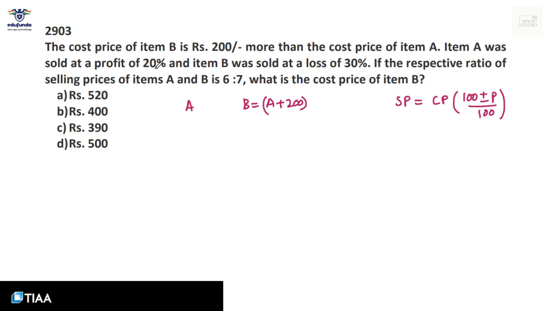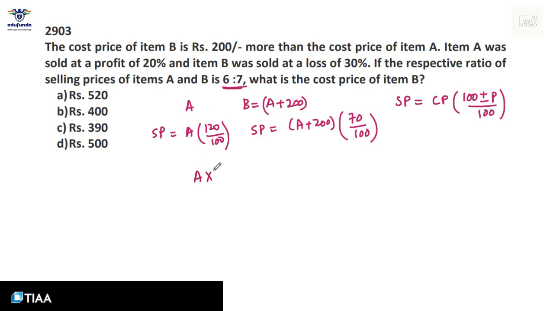Item A was sold at a profit of 20%. That means the selling price of item A should be A into 120 by 100. And item B was sold at a loss of 30%. That means the selling price of B should be cost price A plus 200 into 100 minus 30, that is 70 by 100. If the respective ratio of selling price of A and B is 6:7, that means A into 120 by 100 divided by 70 by 100 into A plus 200. This ratio is given as 6 by 7.